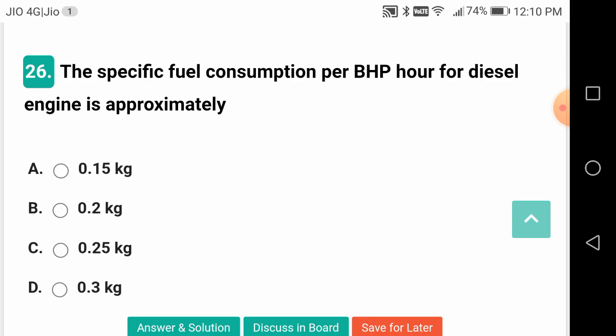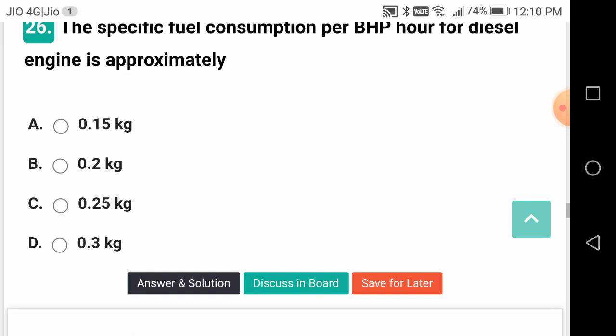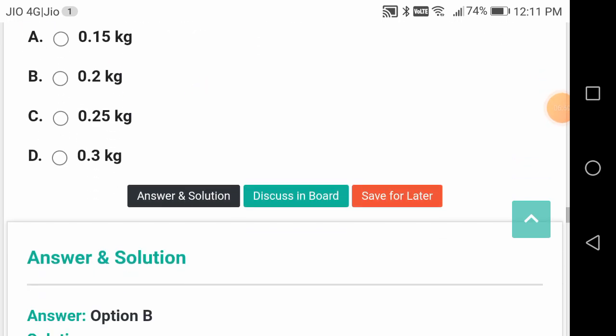So, he is asking for the diesel engine, how much is the specific fuel consumption? What is the correct answer? It is B, 0.2 kg. It is lesser than your petrol engine.